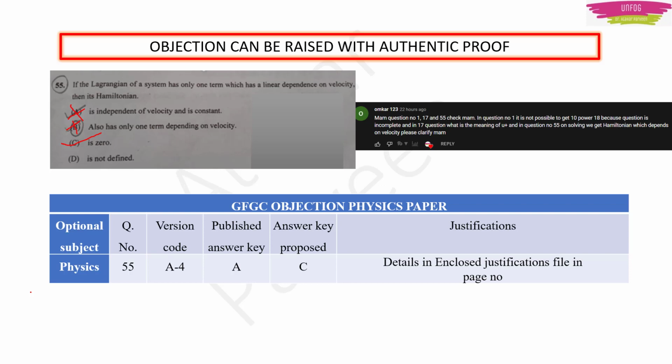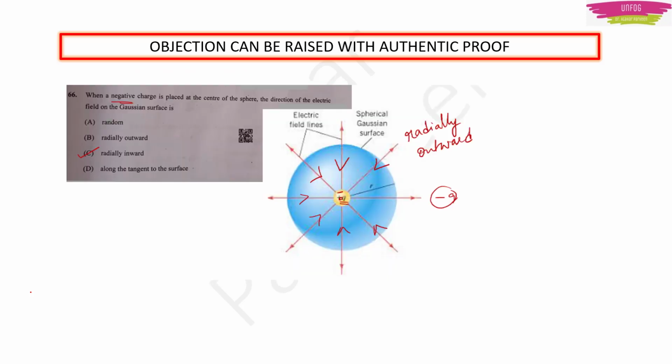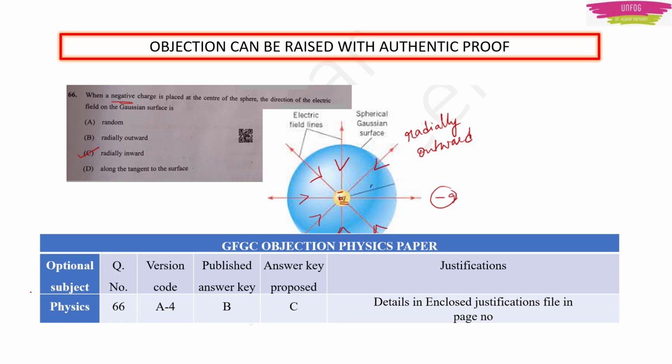Then next question is, yes, this I told in the previous video also, that it should be radially inward, but they have published the answer key as option B. Let us propose it with authentic proof. If you have, you go ahead.